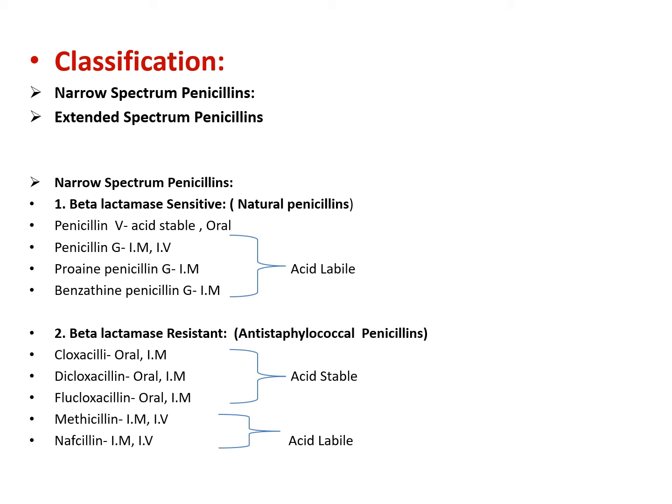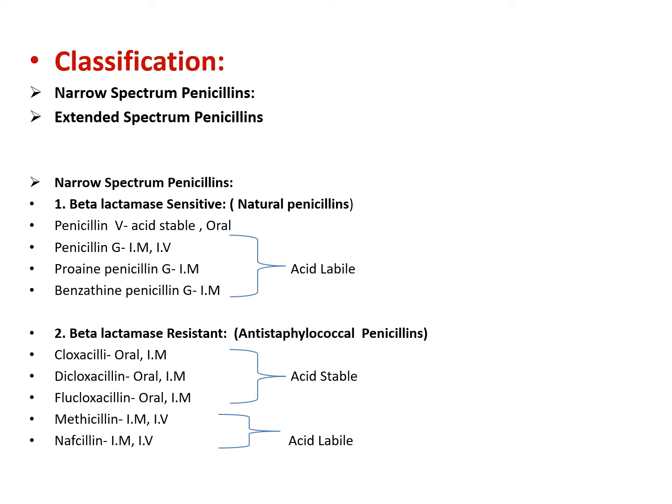Now coming towards classification of penicillin. Penicillins are classified into two classes, narrow spectrum penicillins and extended spectrum penicillins. Narrow spectrum penicillins are further classified into two classes, beta lactamase sensitive penicillin and beta lactamase resistance penicillin. Beta lactamase sensitive penicillins are natural penicillin and beta lactamase resistance penicillins are anti-staphylococcal penicillin, right?